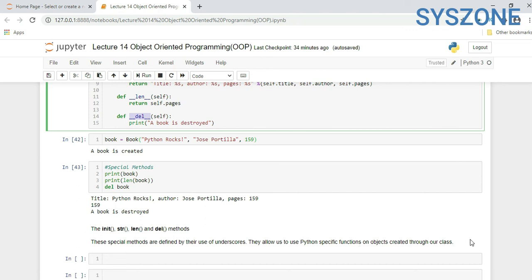So in this video we saw object oriented programming concepts. We saw inheritance, polymorphism, and abstraction. We saw how to create a class, and how we can create an instance or object of that class.